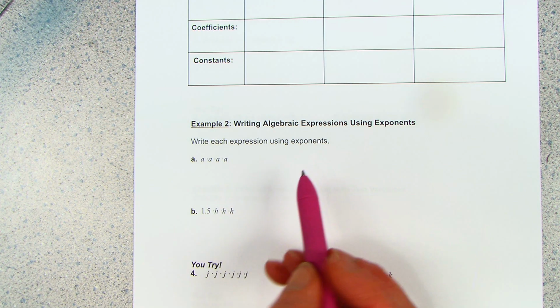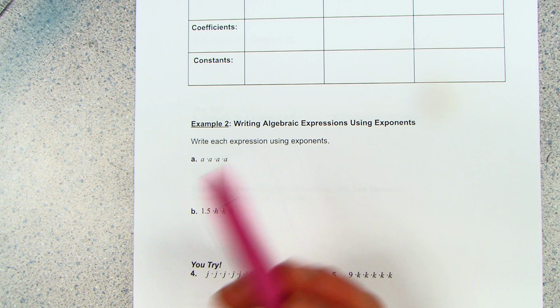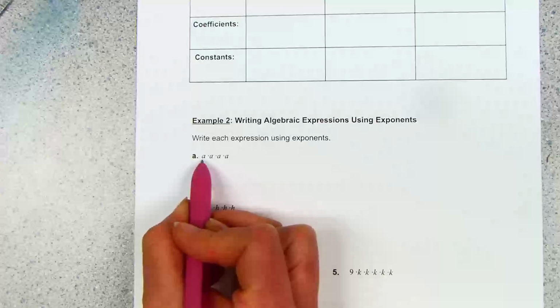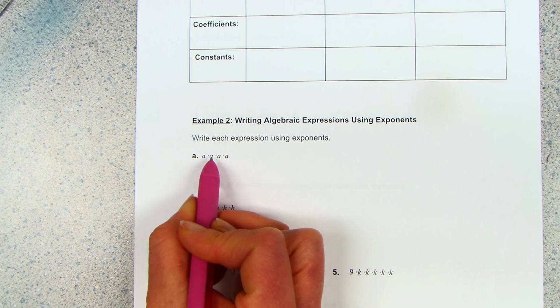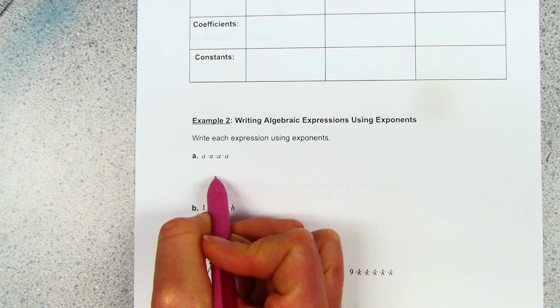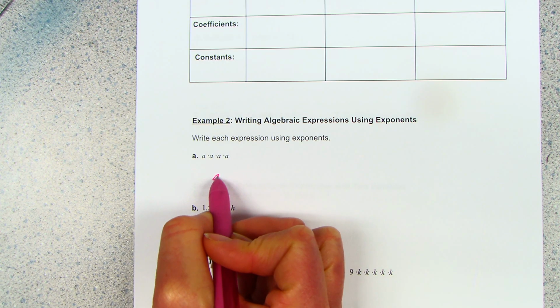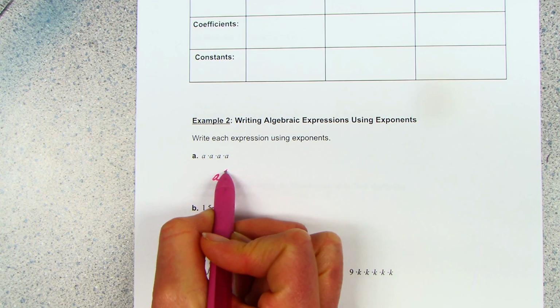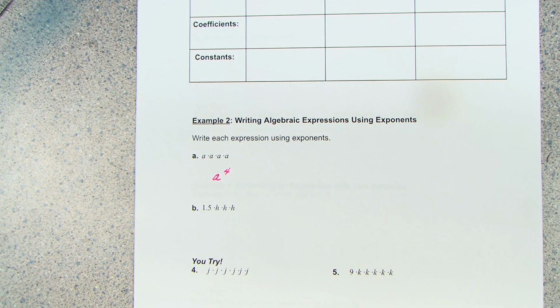Okay, now we get to actually use the variables. So we're going to remember back to chapter 1 when we used exponents at the very beginning of the year, and we can write a times a times a times a using an exponent where the base is a, and then I have 1, 2, 3, 4 of them, so it's a to the 4th power, right?